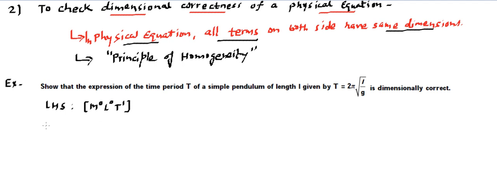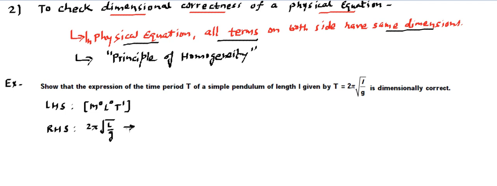Now if we come to the right hand side, we need to write the dimension of this term. 2 is a constant and pi is a constant. These 2 pi will have 0 dimension, and then there is L by g. We need to write this 2 pi under root L by g in terms of physical fundamental quantities.